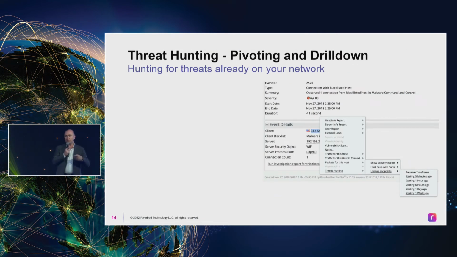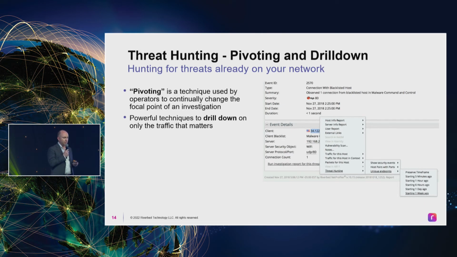All right, I just want to finish off by giving you some examples of how we use all this information we collect to actually do this threat hunting. And two of the key things we talk about is pivoting and drill down. Pivoting is being able to go and say, okay, now I know this IP address is where the problems are occurring. I need to maybe look at the applications on that IP address. Or maybe I need to look at the users on that IP address. And then I'll start looking at the users.